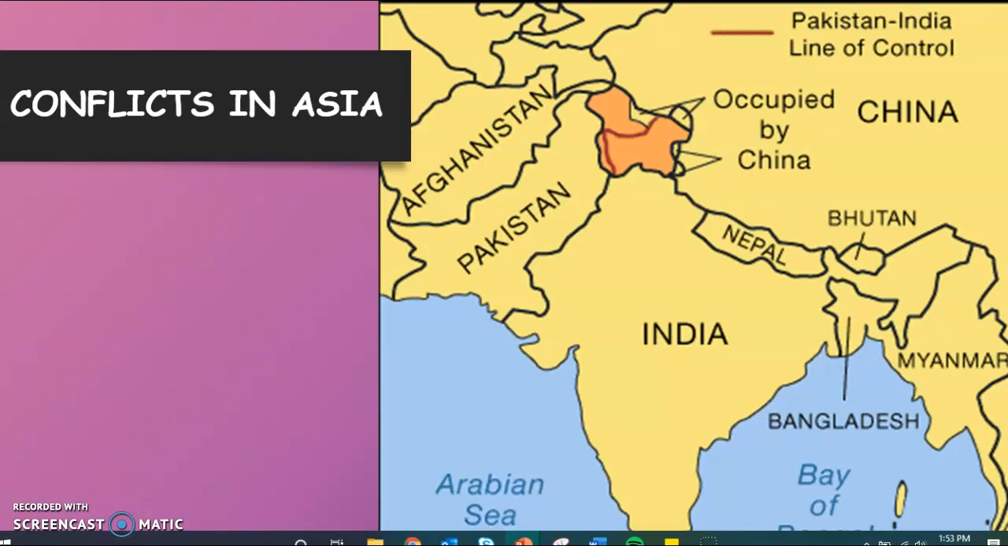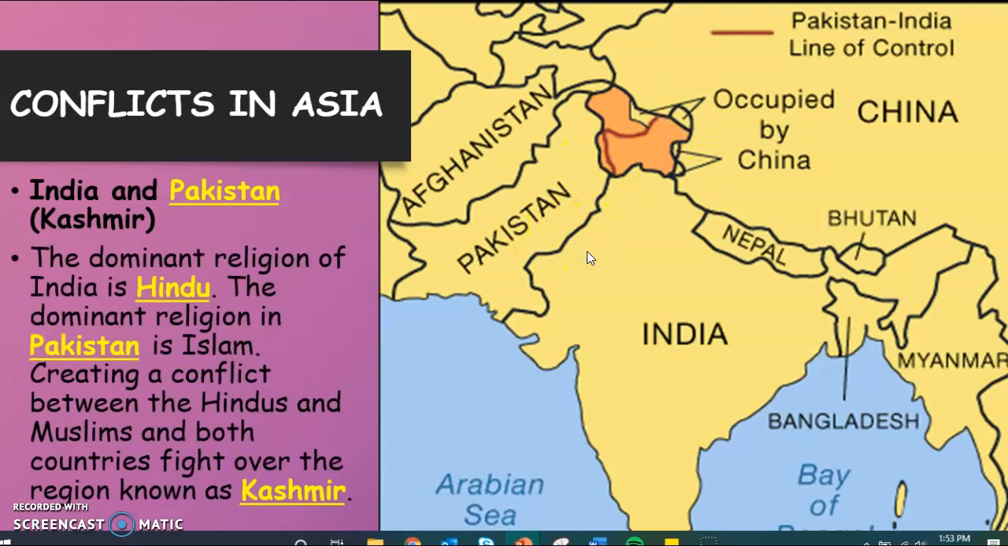All right, now another example of a conflict that's happening in Asia is over the region of Kashmir, which is this little orange area right here, which is right on the border between India and Pakistan, this little region called Kashmir. So basically, the dominant religion of India is Hinduism, and the dominant religion of Pakistan is Islam. And these two religions don't get along very well, especially in this particular area of the world. So as a result, really, this area is creating a conflict between the Hindus and Muslims in this area, and both countries are continuing to fight over the region known as Kashmir.